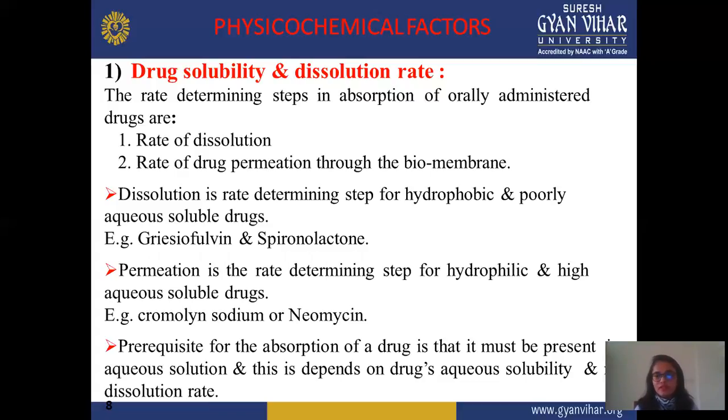First is physicochemical factors. In physicochemical factors, first is drug solubility and dissolution rate. In drug solubility and dissolution rate, the rate determining steps in absorption of an orally administered drug are the rate of dissolution and the rate of drug permeation through the biomembrane. And solubility and dissolution rate mainly depend on which route you use for administration. Suppose you use a parenteral route, then it shows a better or desired effect because your drug directly reaches the blood. But in the oral route, it is slow and requires more concentration.